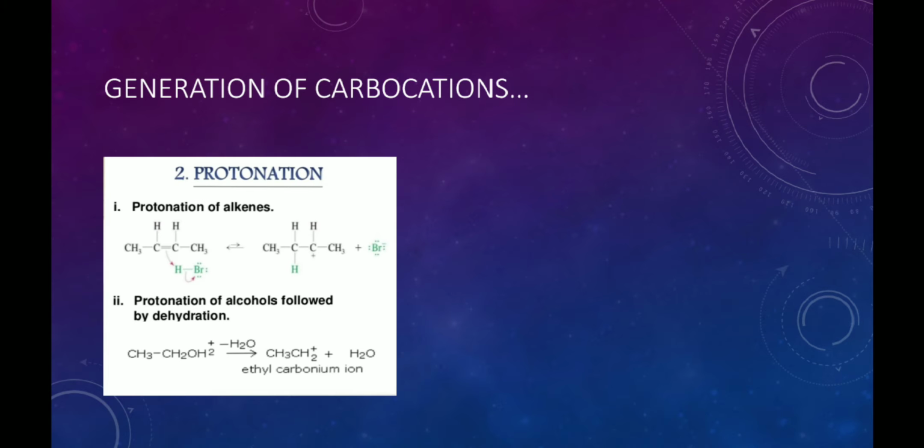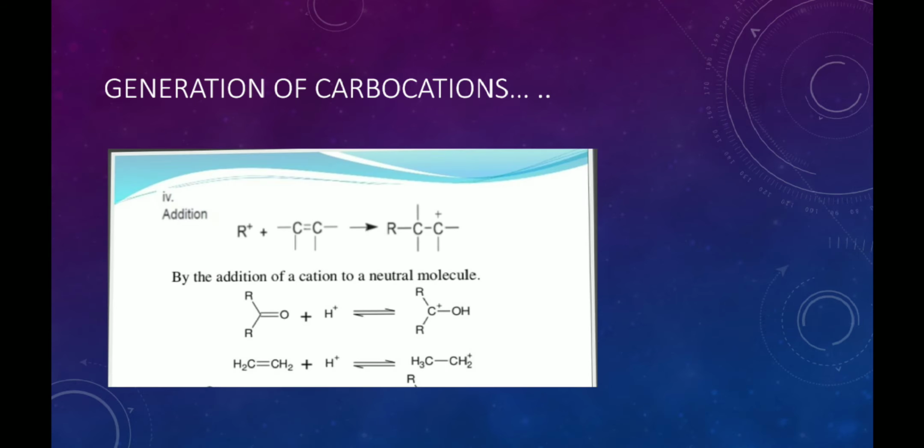The second one is the protonation. The protonation may take place of alkene or of alcohol. If the protonation of alkene takes place, then the carbocations are formed, and if the protonation of alcohol takes place, then first oxonium ion is formed which undergoes dehydration to produce carbocation.